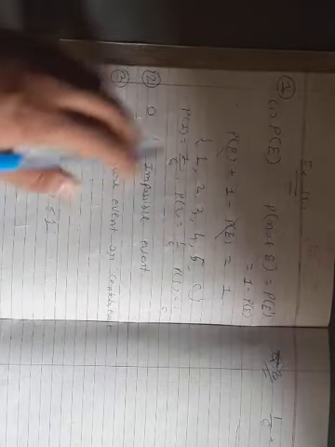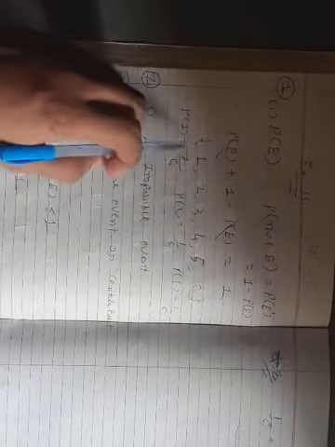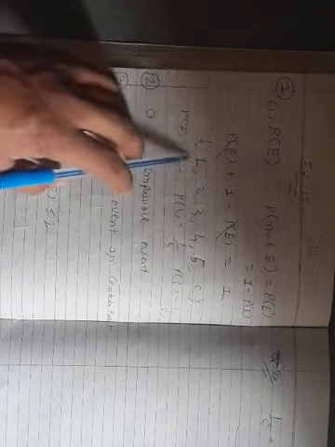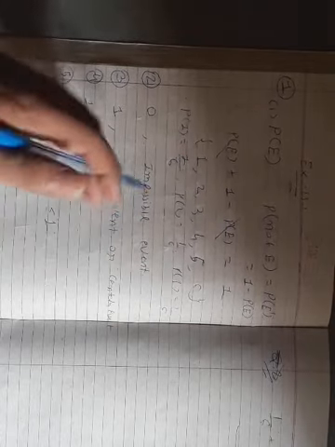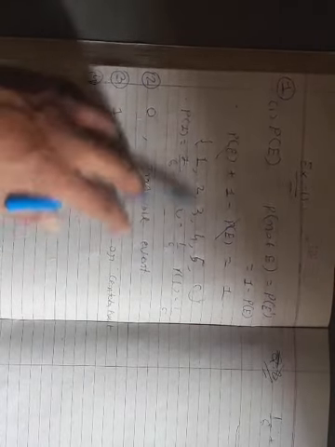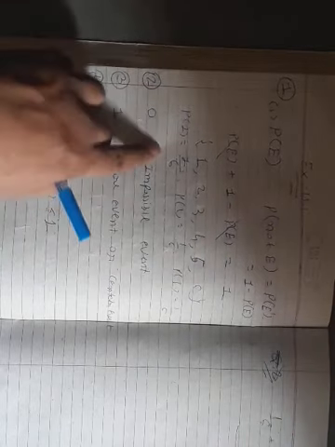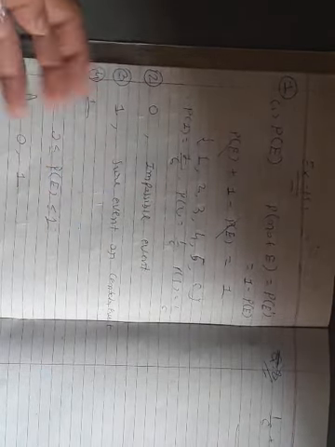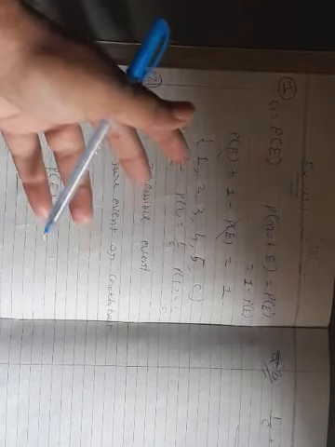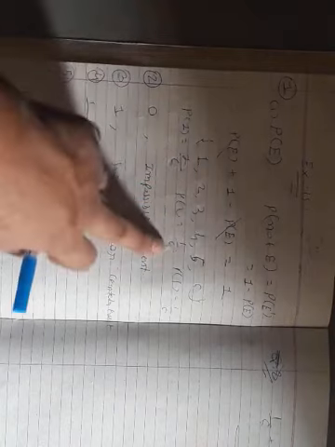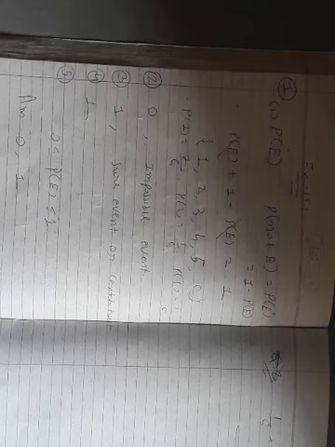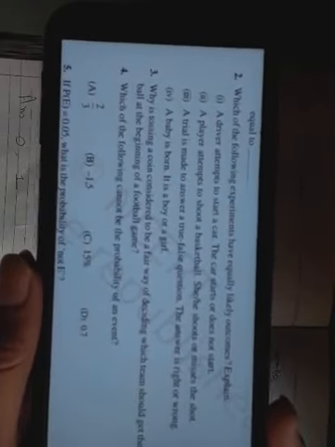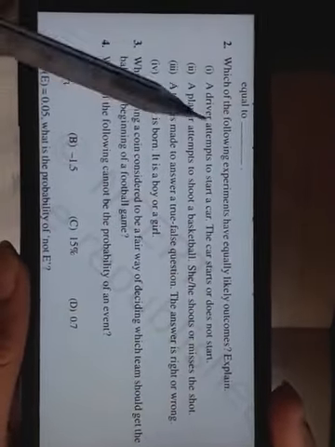If we discuss the experiment of tossing a die one time, we can say the probability of outcome 1 is 1 by 6, the probability of 2 is also 1 by 6, 3 is also 1 by 6, 4 is also 1 by 6. All have the same equal probability. So this event is known as equally likely events. All the outcomes are equally likely. The probability of all the outcomes is equal. This is called equally likely events. On the basis of that, you can have the answer of the first.